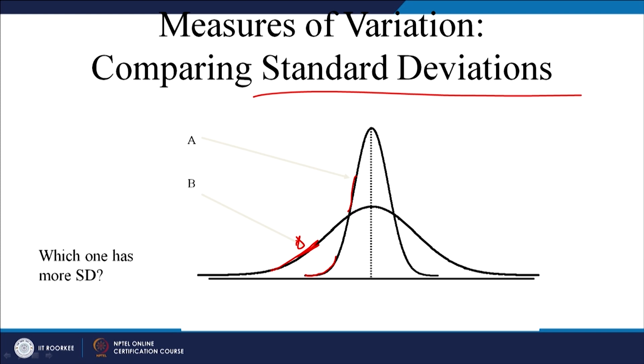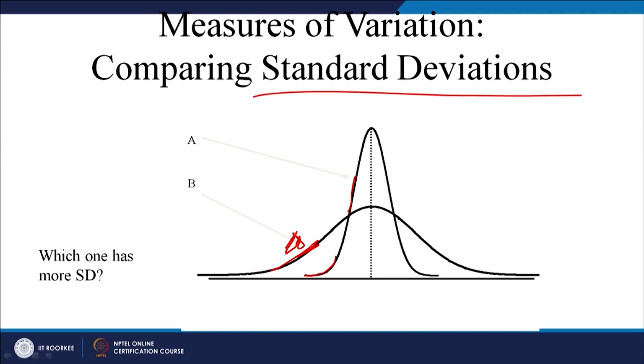More standard deviation or more variability or more dispersion? You will have more standard deviation in case of B, right, because it is dispersed more compared to A. Now, we will work out a couple of examples.